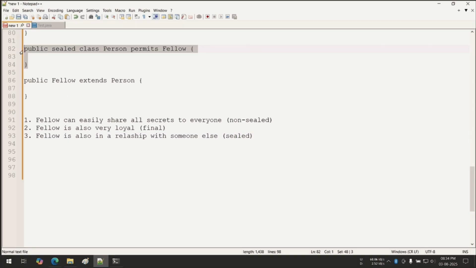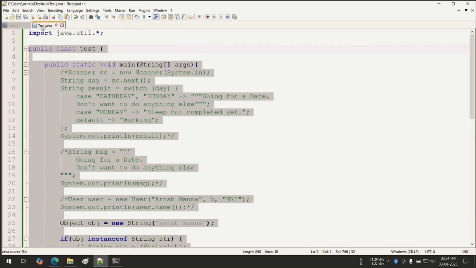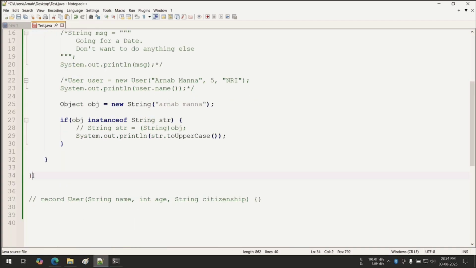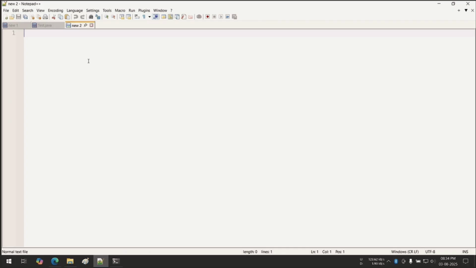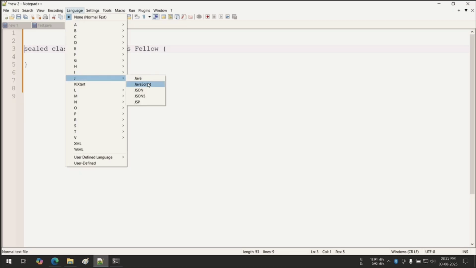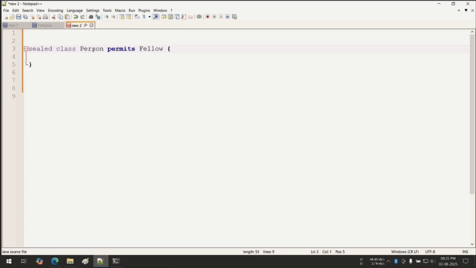Simple, very simple. Public sealed class. This declaration I am taking here. I'm commenting out all this; now this test class is not required. Better to take a new class, a new Java file. I am not writing public. Why? Because if I write the public keyword, then we have to take only a single class per Java file. Forget about public at this moment. Now this is a sealed class Person permits Fellow.